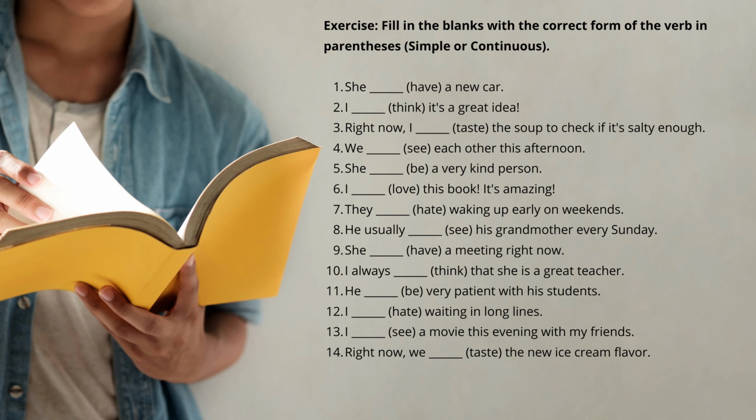Alright guys, we know that practice makes perfect, so now I suggest you practice a little bit and complete the following exercises to fine-tune your ability to choose between continuous and simple with stative verbs. Let's go! What you need to do is to fill in the blanks with the correct form of the verbs in parentheses. You have to choose between simple or continuous.